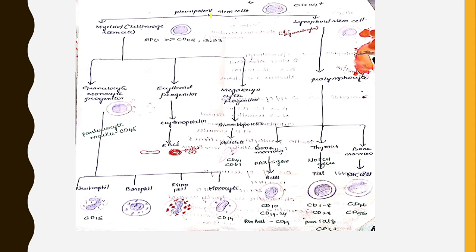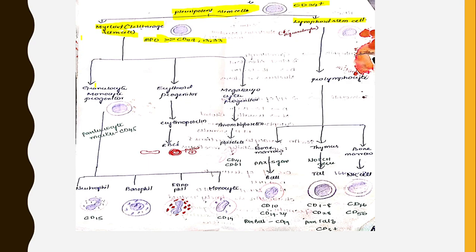Now we will see the cell lineages of blood cells. First, the pluripotent stem cells, which are present in the bone marrow, are positive for CD34. They give rise to myeloid or trilineage stem cells and lymphoid stem cells. Myeloid stem cells are positive for MPO, myeloperoxidase. They are more positive towards MPO than CD117, 13 and 33. These are important.